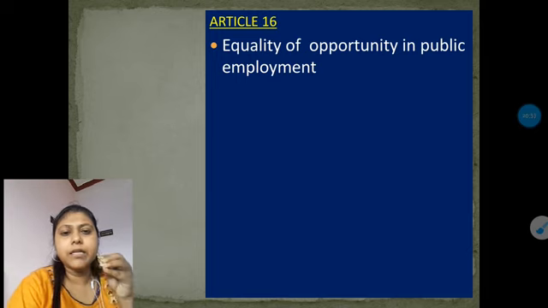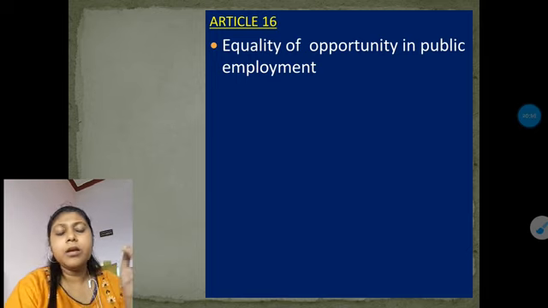In any governmental job or any public job, no one has the right to discriminate against any person on the basis of their gender, that is, male and female.